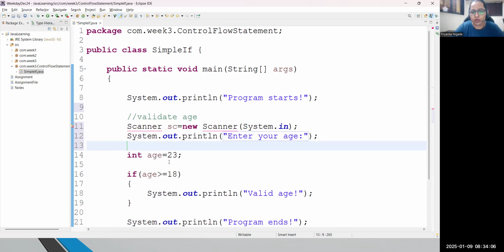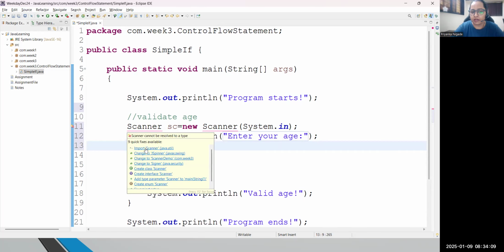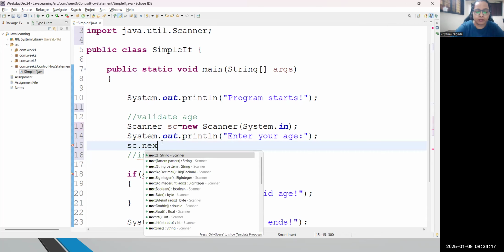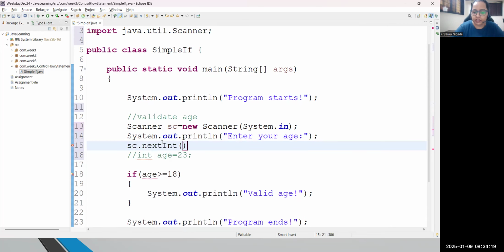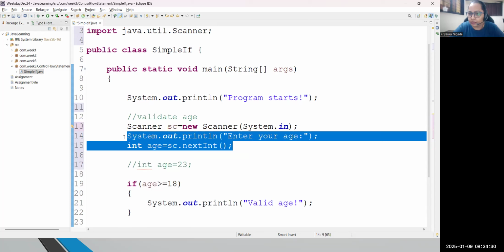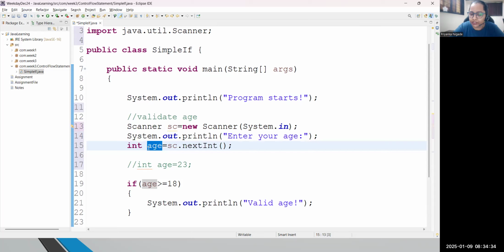So better I will do what now? First of all, let me import Scanner from java.util. And then instead of declaring that age with some number, I will just write sc dot nextInt, the method where we can read an age as an integer number, and then I will declare it as age. Correct? So what is the difference? I'm just trying to read that input. Same input I will store into a variable whose name is age. And again, we are validating the same.